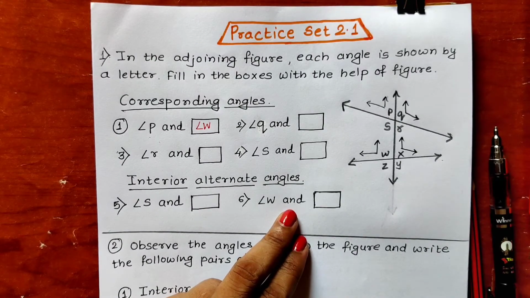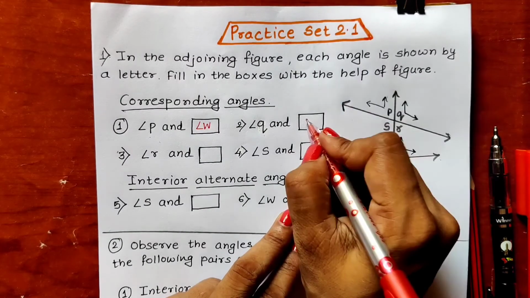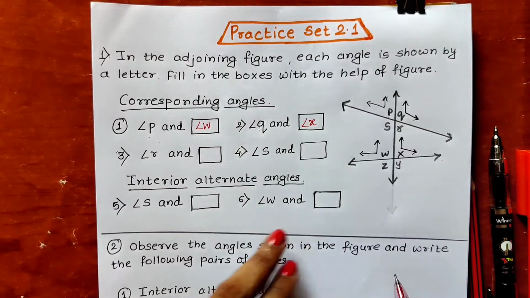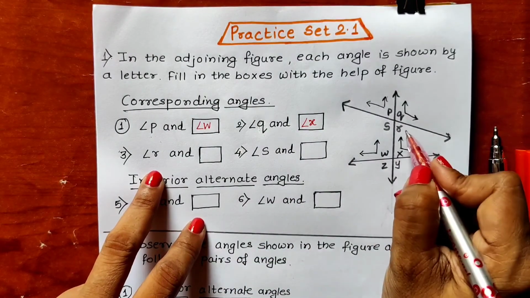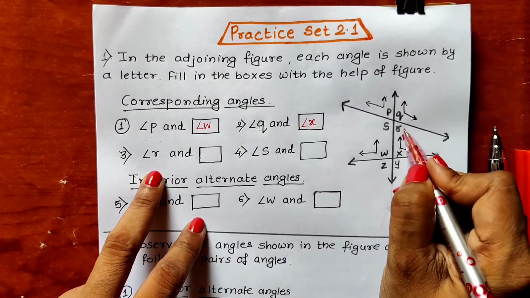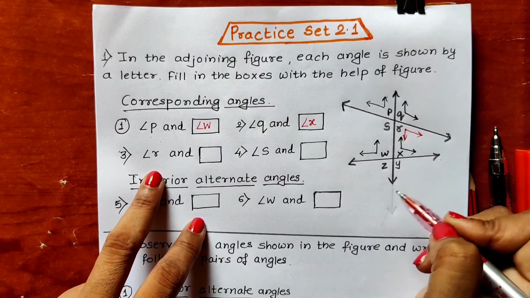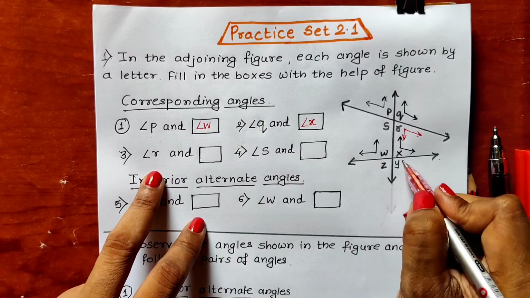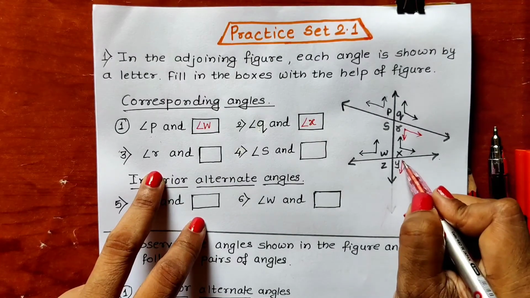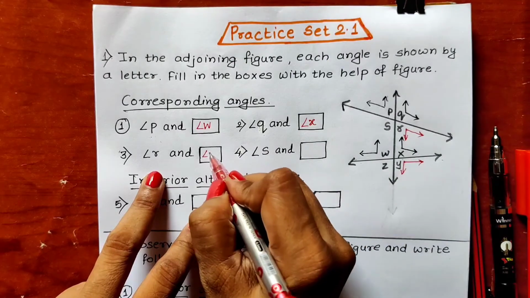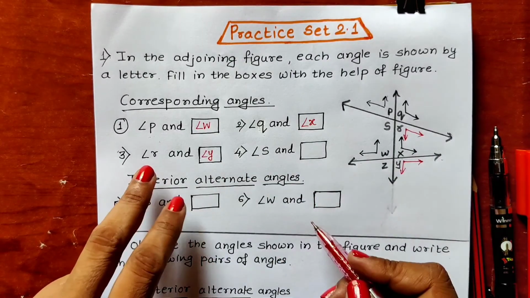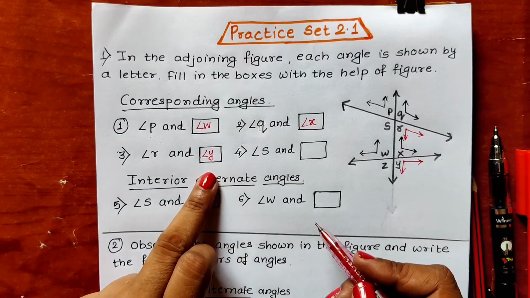So it is angle X. Now next we have to observe angle R. In angle R, one arm is in the downward direction, other arm is in the right hand side. So angle which is having one arm in the downward direction and one arm in the right hand side is angle Y. So corresponding angle of angle R is angle Y.